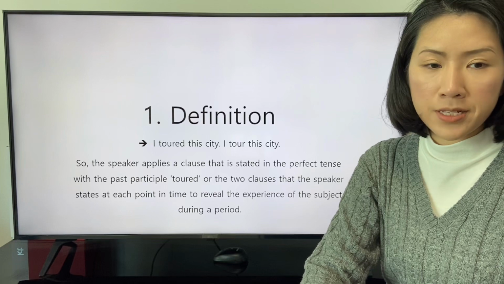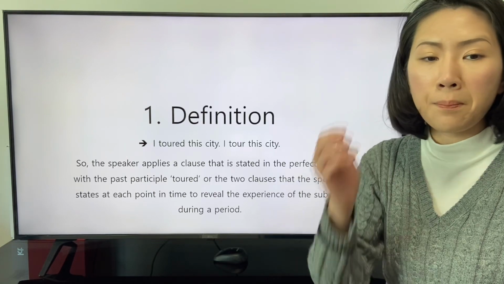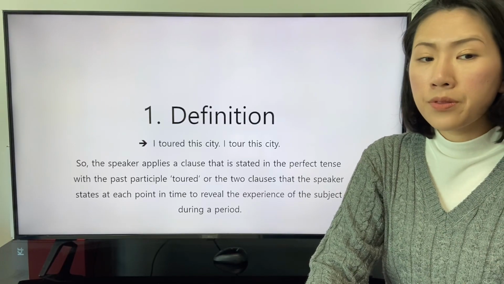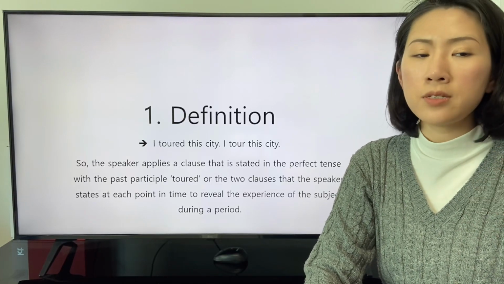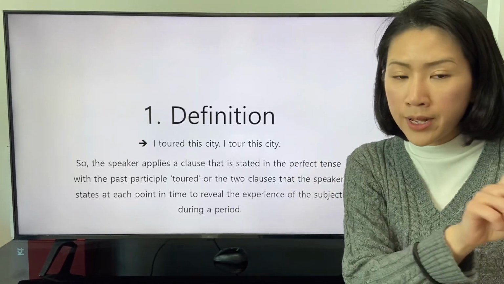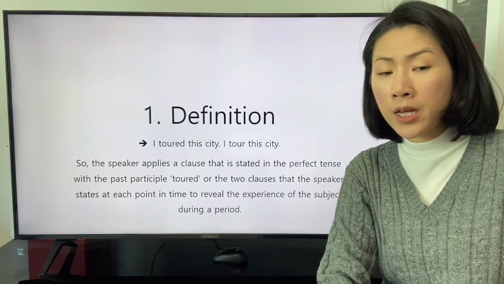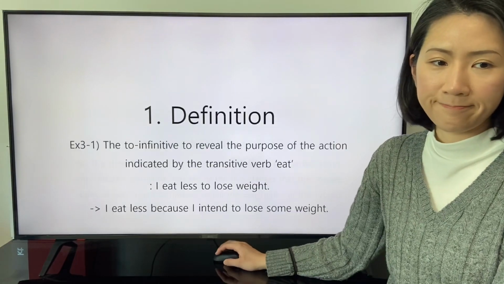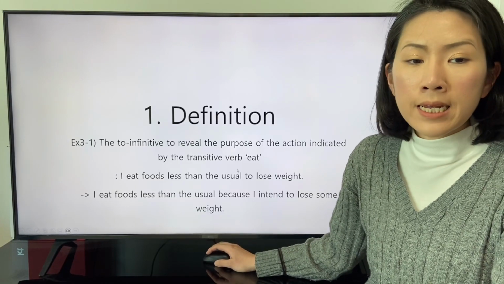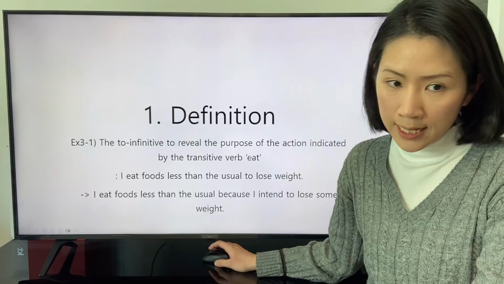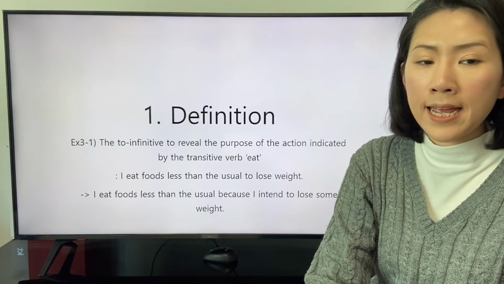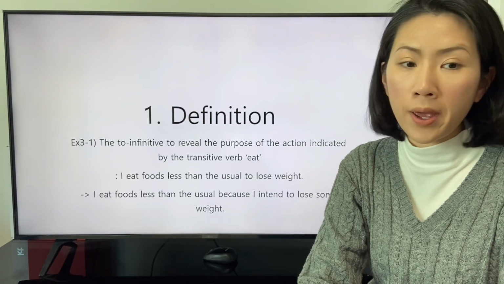So the speaker applies a clause that is stated in the perfect tense with the past participle toured, or the two clauses that the speaker states at each point in time to reveal the experience of the subject during a period. The to-infinitive to reveal the purpose of the action indicated by the transitive verb eat is applied in this clause. I eat foods less than the usual to lose weight.